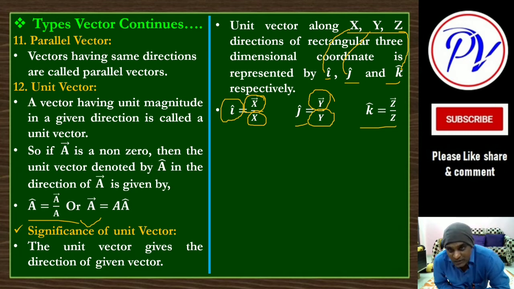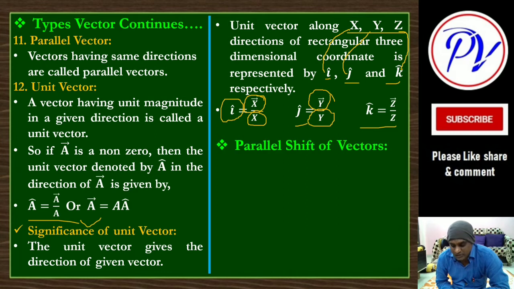K cap, that is the vector in the z direction divided by its magnitude. Okay, so these are all types, 12 types I have shown. If you remember the main 4, 5, 6 types, then the remaining you can easily understand, no problem. Important is unit vector.